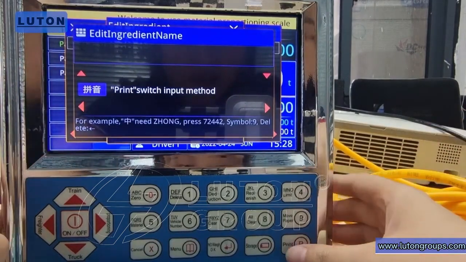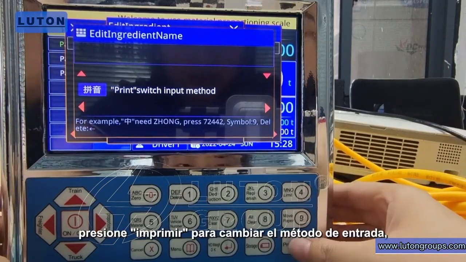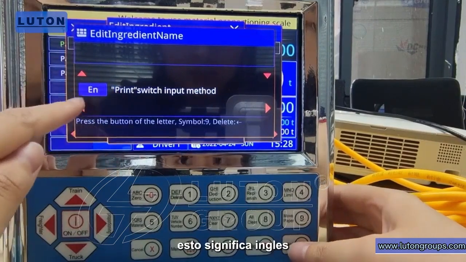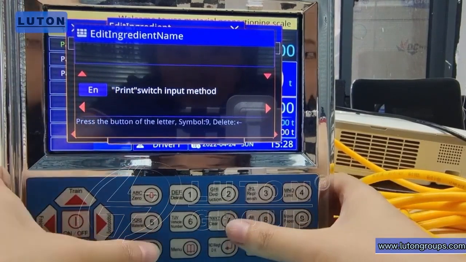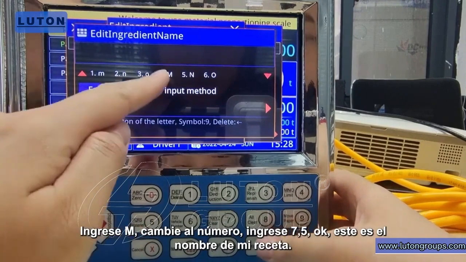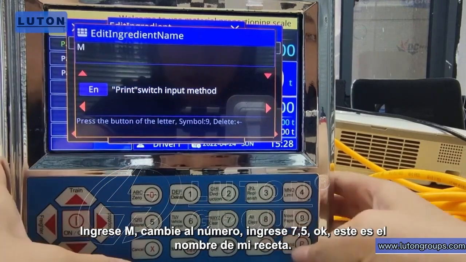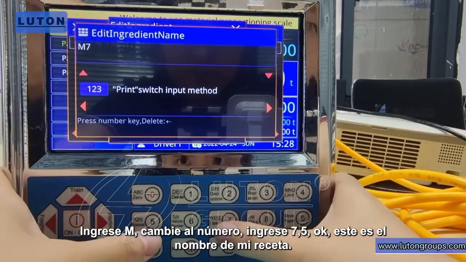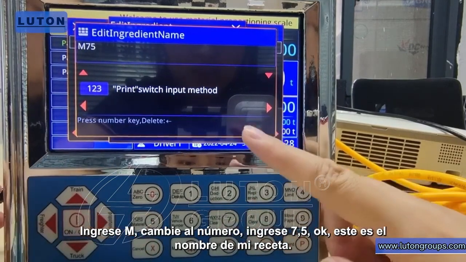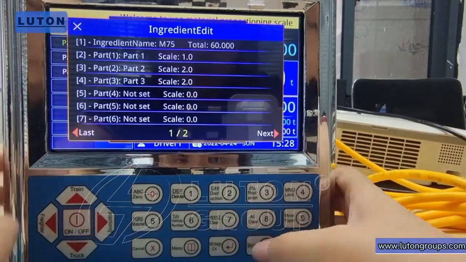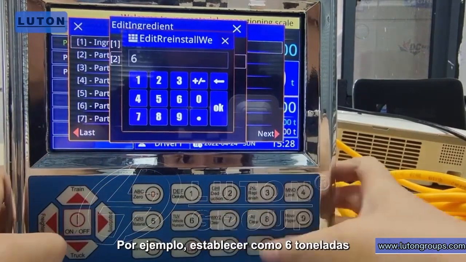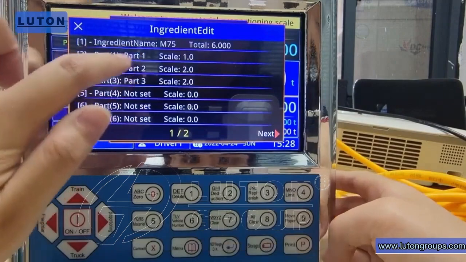Set recipe name. Press Print to switch input method. This means English. Input M, switch to number, input 75, okay, this is my recipe name. Now input the total weight of the recipe. For example, set it to 6 tons.